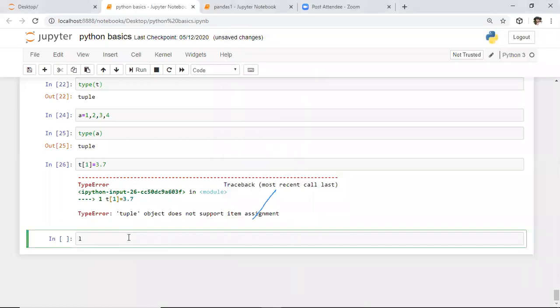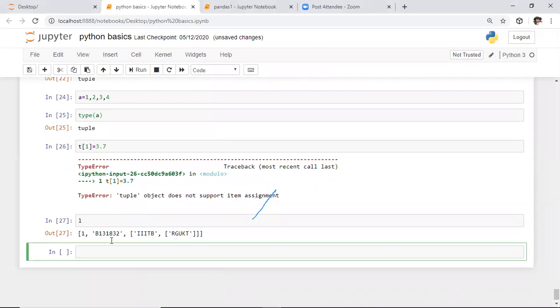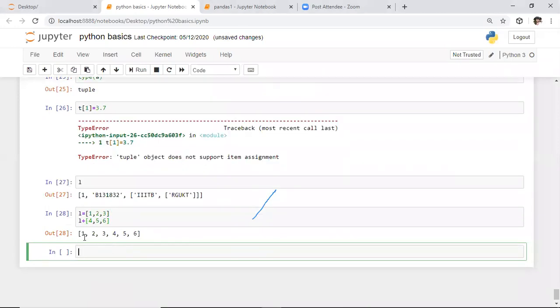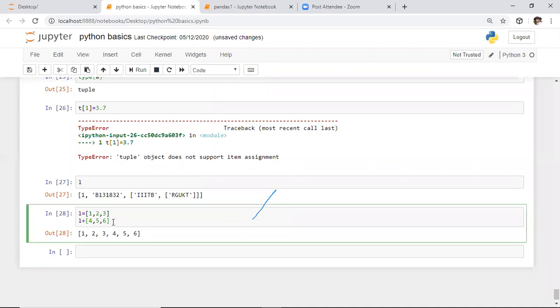To make this clear, here I'm taking a list. I will take a smaller list to make this example clear. In this list, I am specifying these elements. After specifying this, here I am saying L plus. With this, I want to add a few more elements, those are 4, 5, 6. Whenever you want to add a few elements, we need to use the plus symbol. Whenever you specify the plus symbol between different data structures, they will be concatenated or added at the end. Concatenation is nothing but attaching something at the end. So for this list, I am attaching one more list at the end. That is nothing but the concatenation or appending operation.